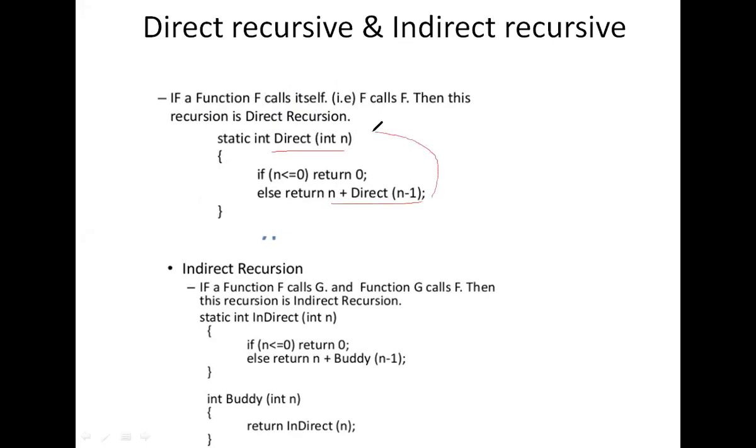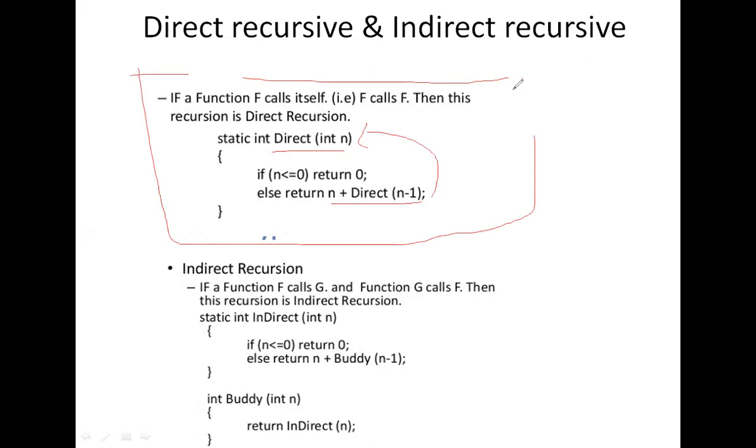Again it calls this function only. This type of recursive we call a direct recursive. This is the example for direct recursive. The function calls itself, we call it a direct recursive.